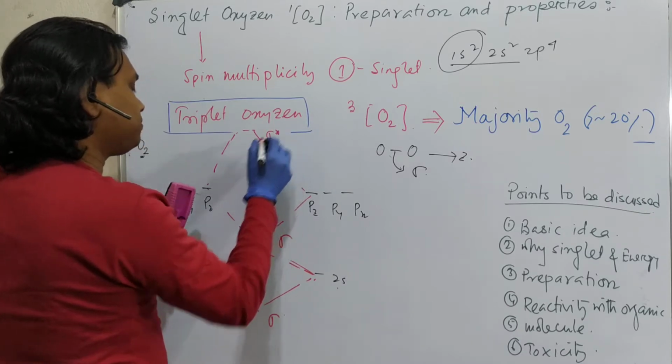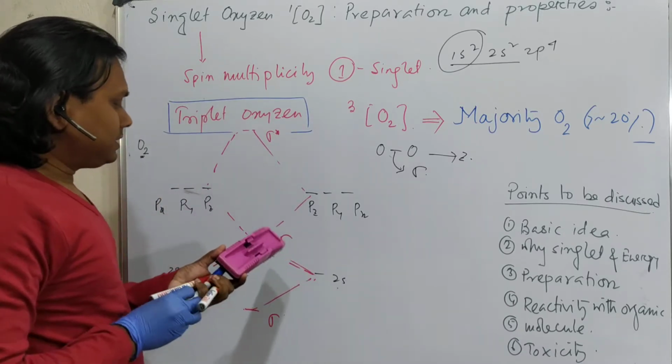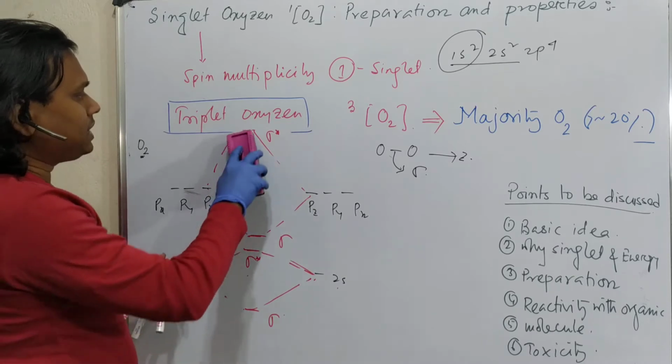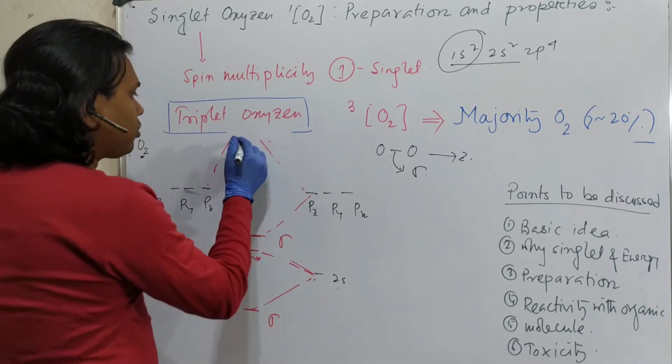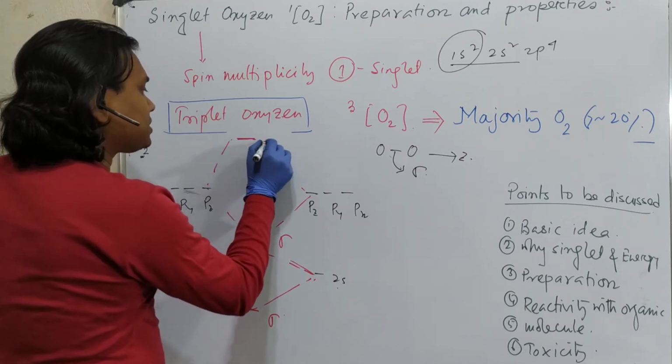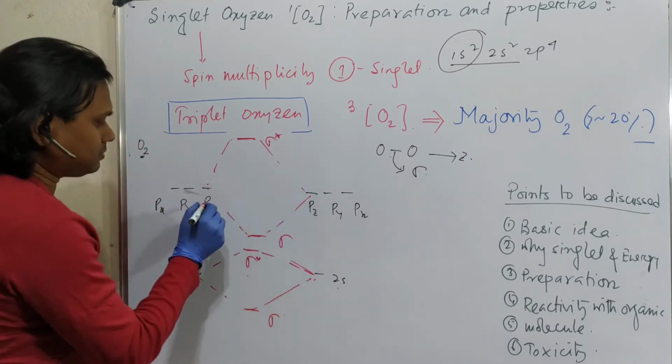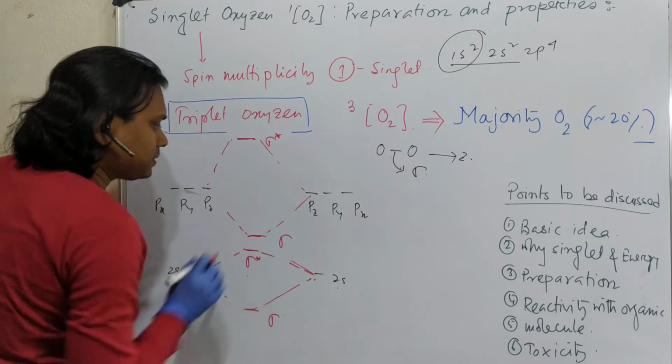By the way, please remember that the extent of stabilization of sigma is more compared to the destabilization of sigma star. So antibonding is slightly less destabilized. That's a different thing, I'm not going to explain more.